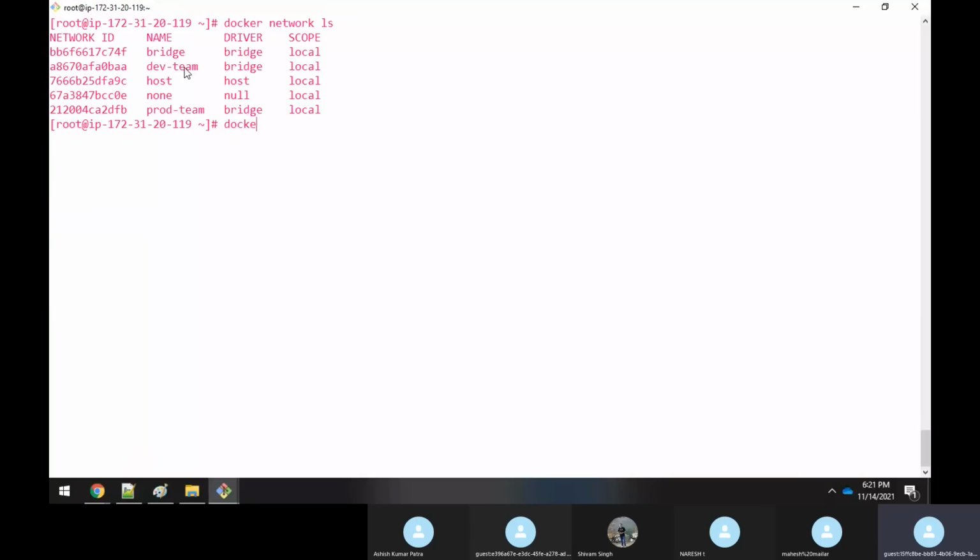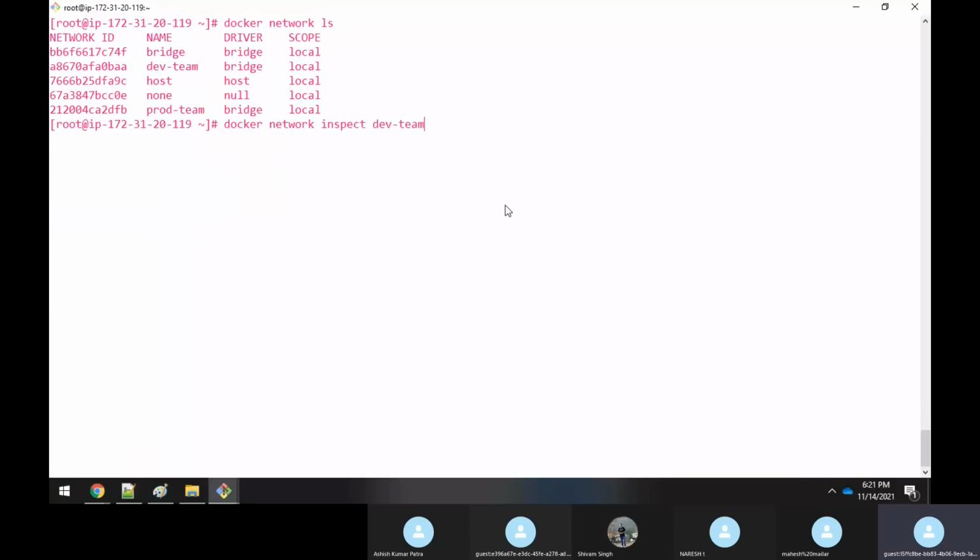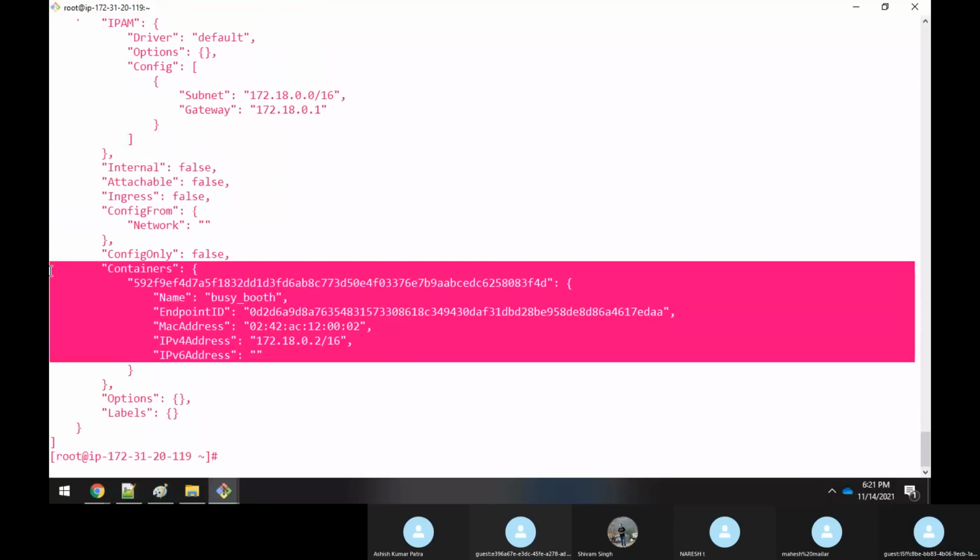Now, if I execute docker network inspect and specify dev-team, see, you have the container entry here. Correct? The same thing as we saw earlier. That was for docker0, now this is for dev-team.